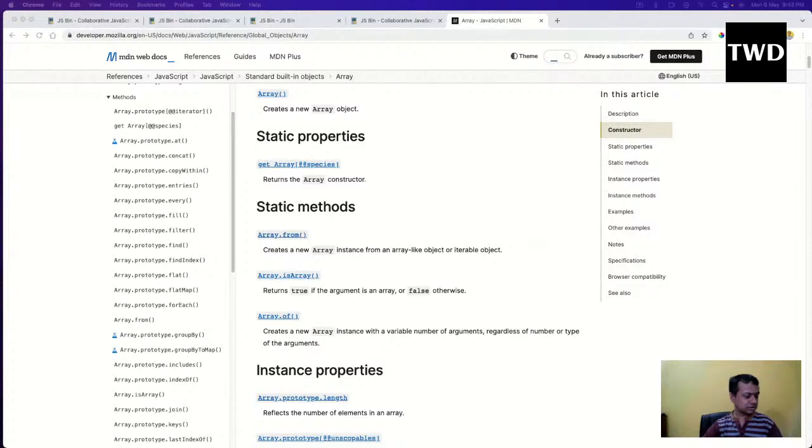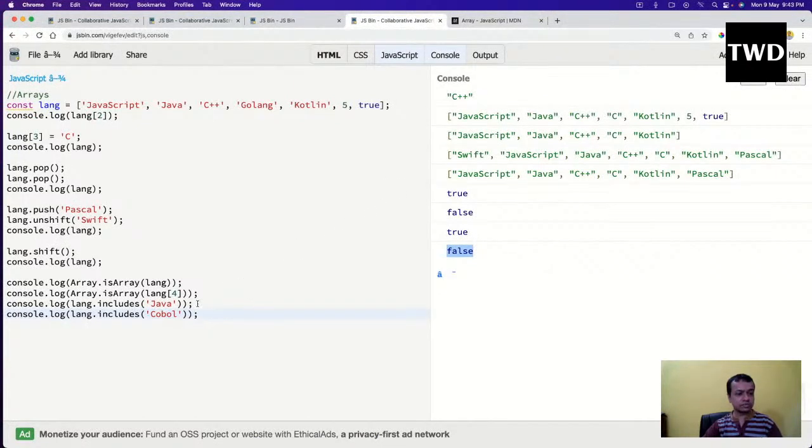Why does COBOL give false and java true, when both are strings? Includes means checking whether this thing is there or not. It is not checking whether it is a string. Includes means whether in this array we have java or not. In this array we have java, and in this array we don't have COBOL. Hope it is clear. Includes just checks whether that thing is there or not.